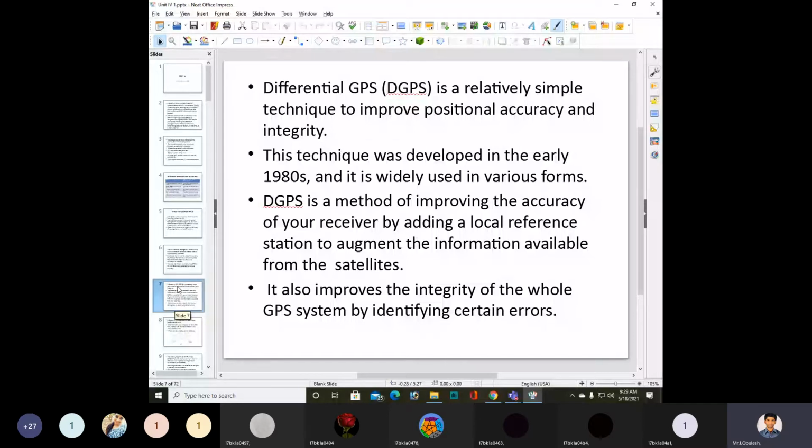This technique was developed in the early 1980s, and it is widely used in various forms.